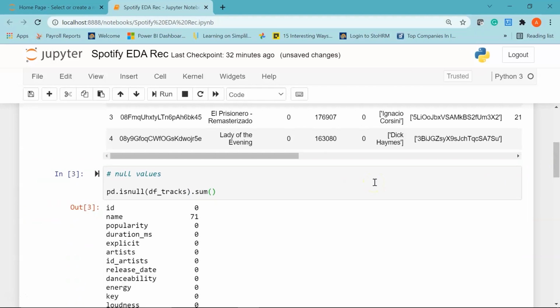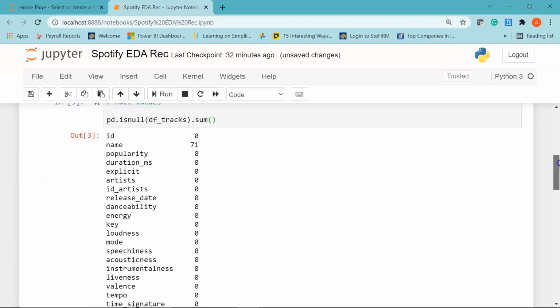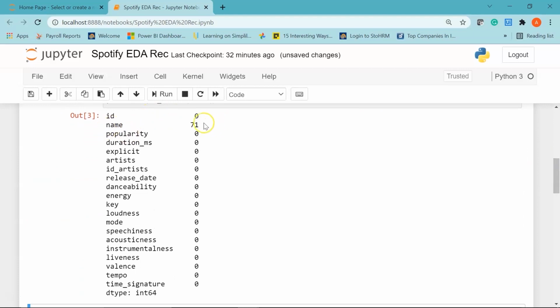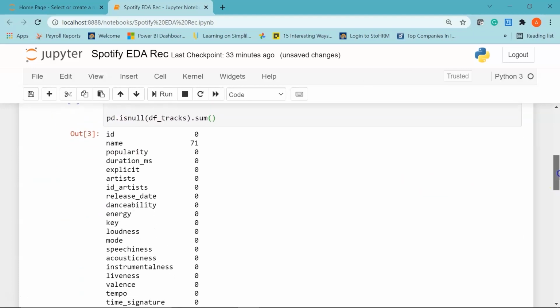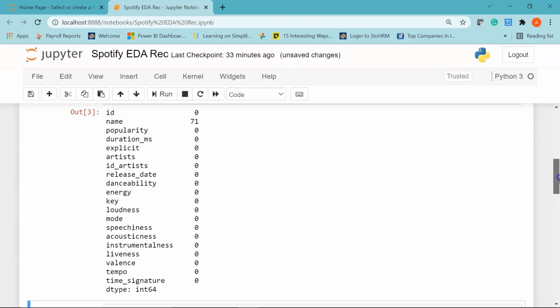If I run it, there you go. Here you can see my name column has 71 missing values or null values, and we don't have any null values for the rest of the columns.